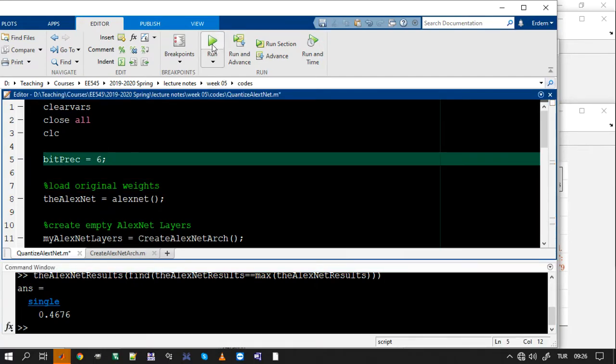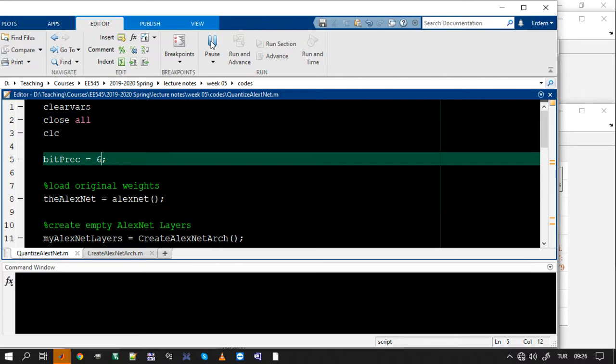Let's make it 6 bits, although it doesn't make sense, but let's try a theoretical trial. Egyptian cat. Still it finds a cat, but it says another type of cat, guys. So as you see, quantization will affect us. How it affects us, and to what extent we can do quantization, is a matter of testing. And actually what we've done now is quantize the pre-trained weights. This is not the right way to do it. The right way to do it is quantization aware training.